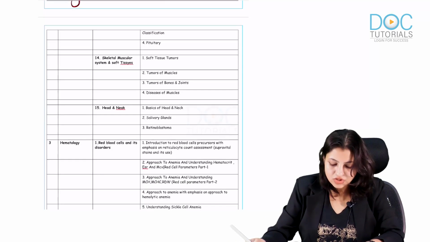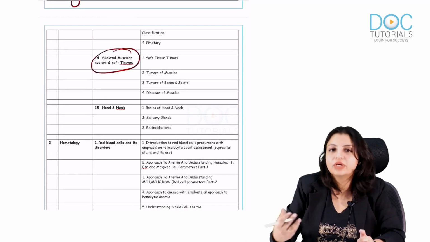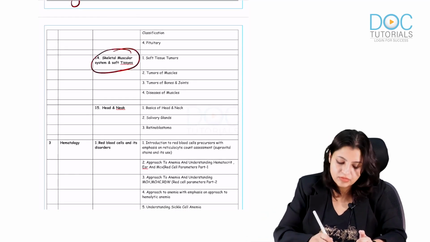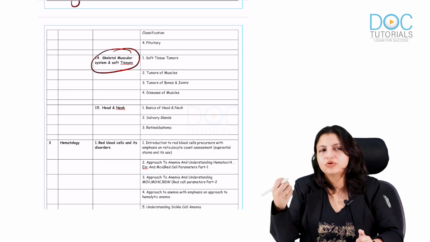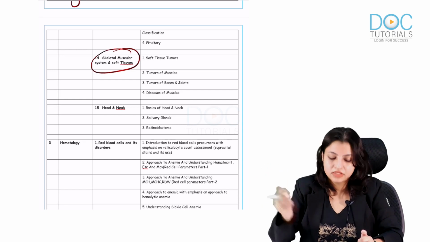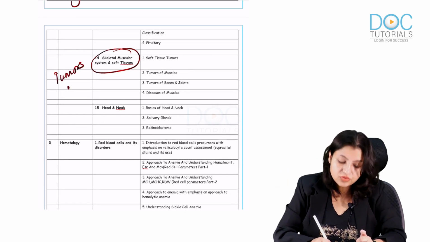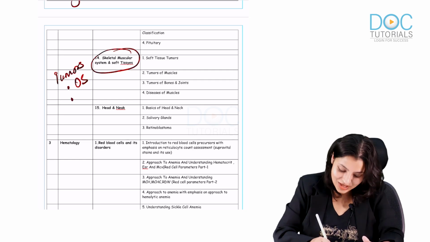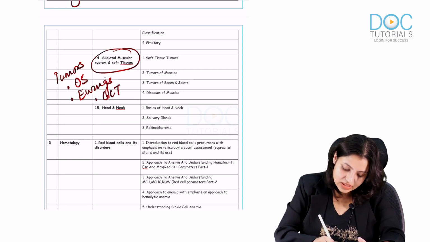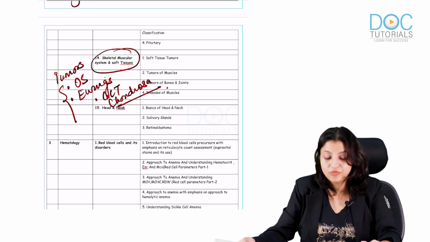In skeletal muscle and soft tissue, we have not covered much, but I will be covering it in short later on, because this is one topic which is usually covered in bone in extensive detail. So I want you to know about tumors of the bone, especially osteosarcoma, Ewing sarcoma, giant cell tumor, and chondrosarcoma. These are mandatory to be known from a pathology point of view.